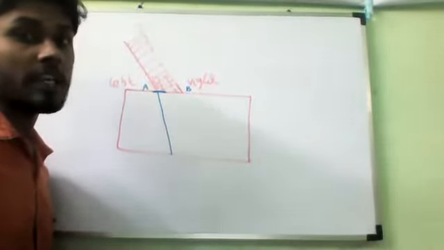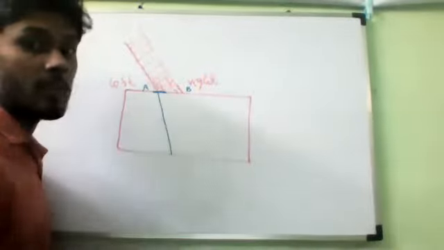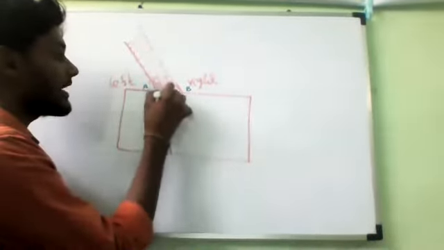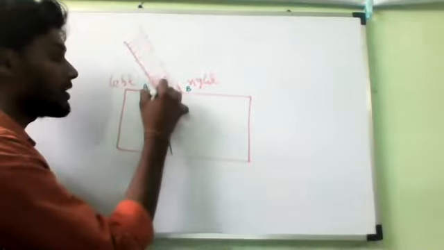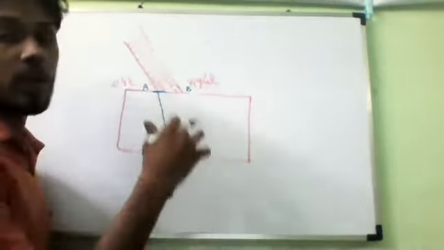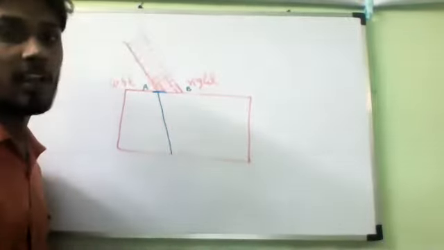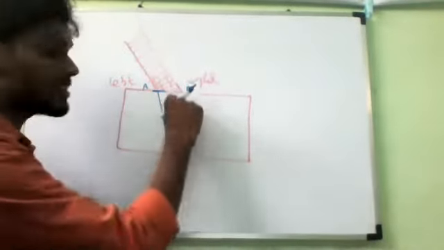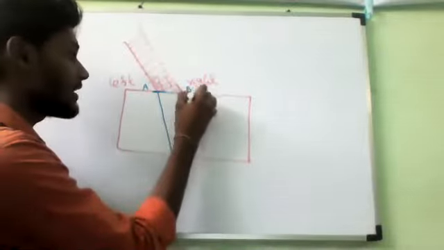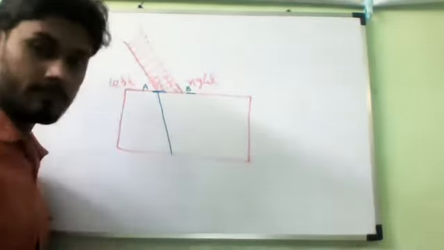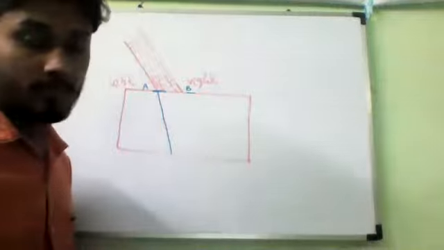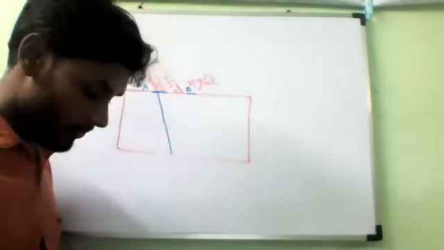So the rest of the light waves on the right side of the beam are still in air. Is it yes or no? By the time a few light waves are entering at A, some light waves are still at point B, still in air, and they have to travel more distance in air before reaching the glass slab at point B. Is it yes or no? Will you agree with that point? Please kindly tell. Yes, sir.